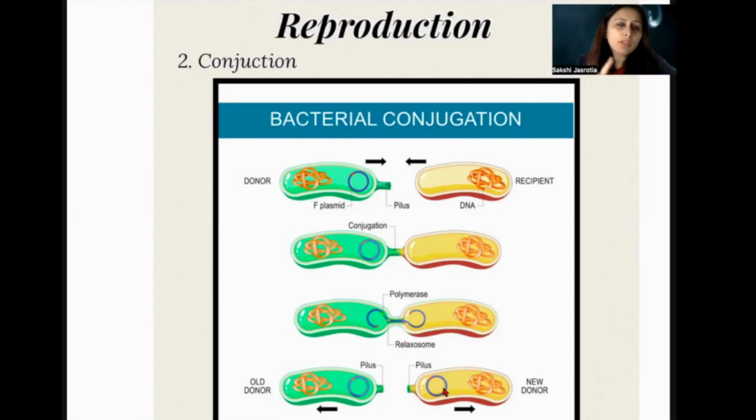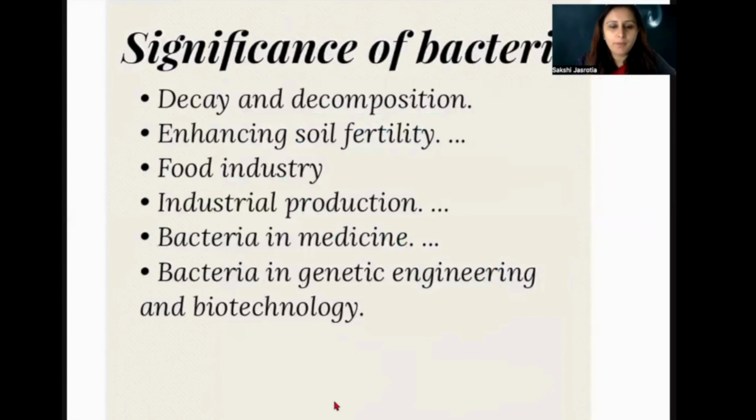So in the previous one, no mixing of the genetic material took place because the offspring are from a single parent. Here it is from two different parents, so that is why the mixing of genetic material happens, and it is via this conjugation tube, which is called the pilus. And then eventually, whenever this complete splitting up is done, they would divide themselves and give rise to the new organisms, right? So this is about reproduction in Monera.